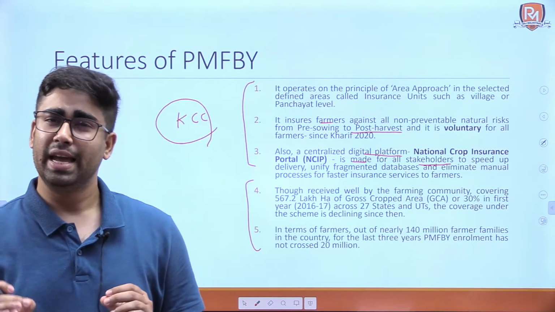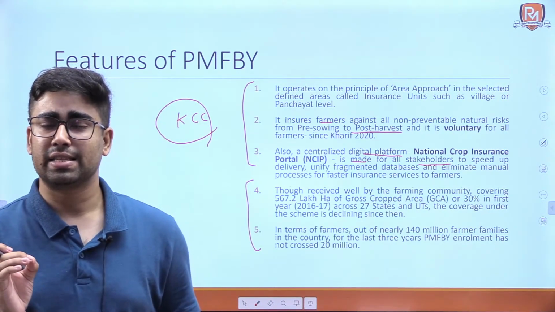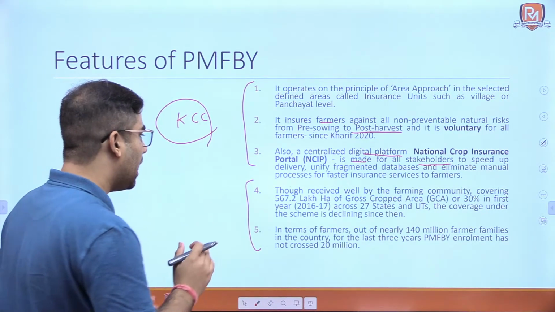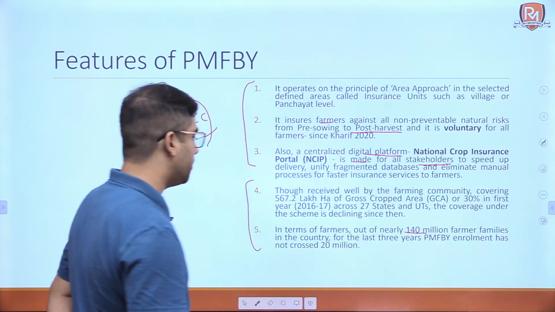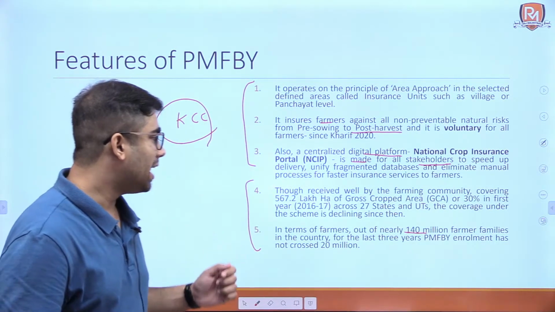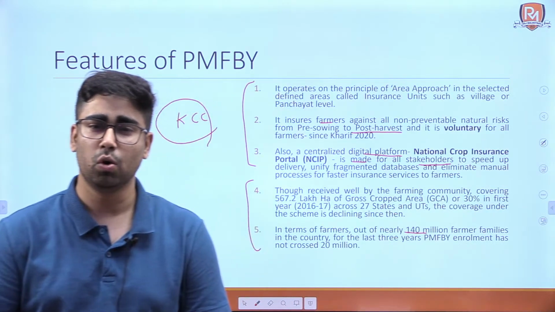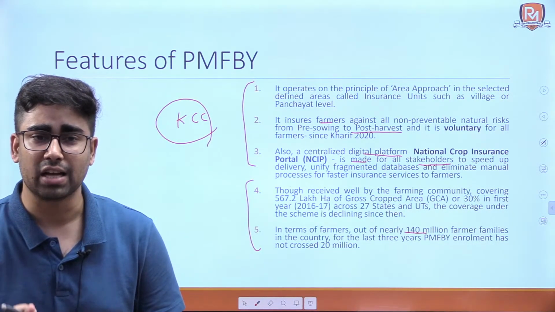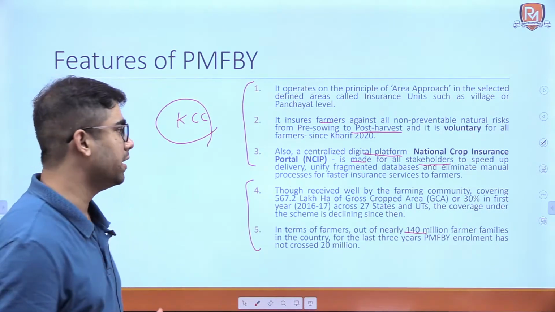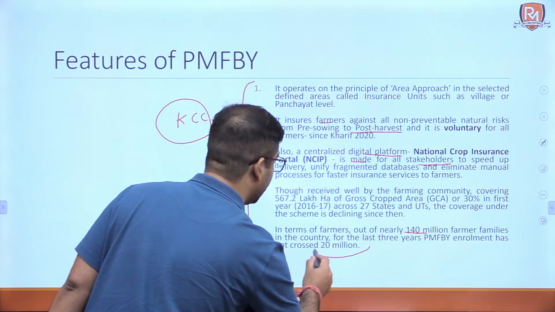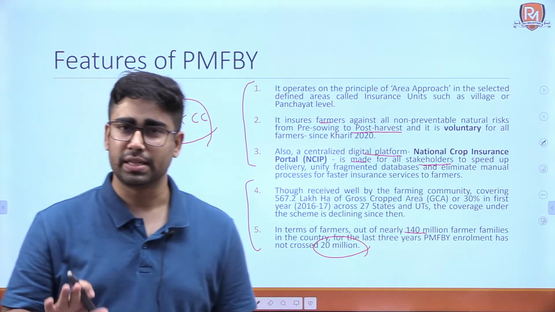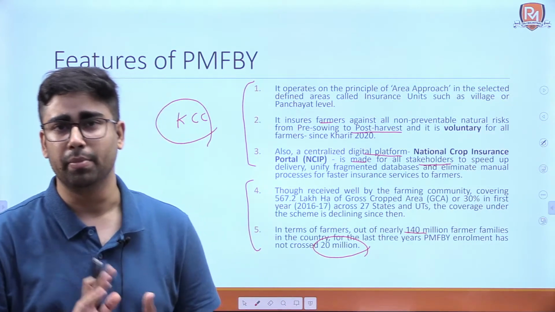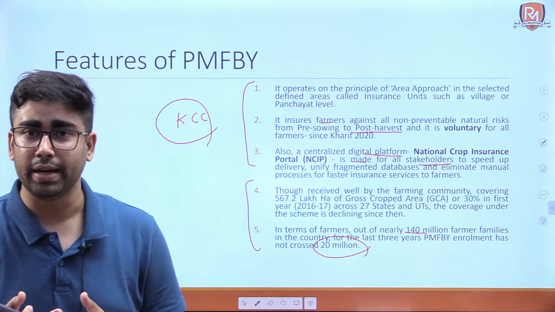Okay, now ये तो हो गए इसके features, but now we are seeing that the coverage of this scheme is still limited. It is still limited because there are only 140 out of nearly 140 million farmer families in the country. For the last 3 years, Pradhan Mantri Fasal Bima Yojana enrollment has been limited to 20 million only. Okay, 20 million only, यानी कि 14% something अभी इसके members हैं. Now we want to increase it.